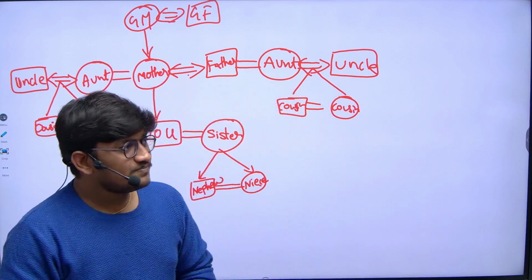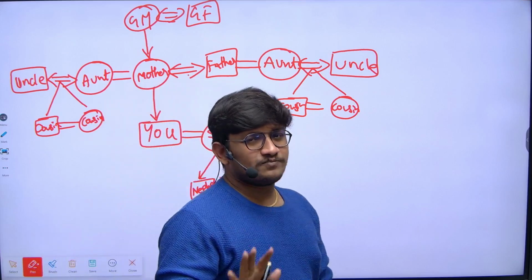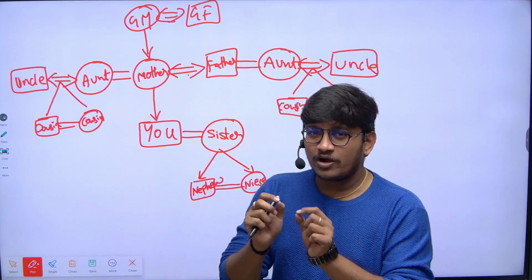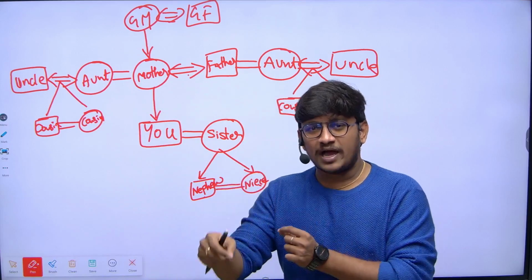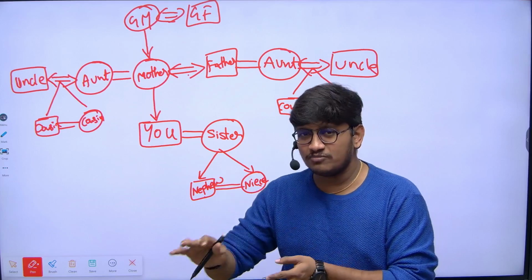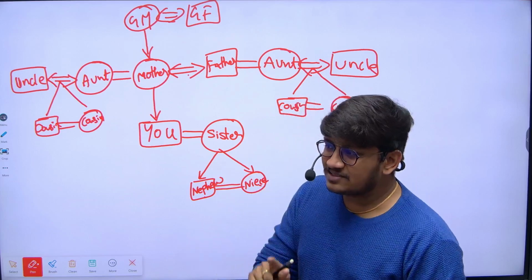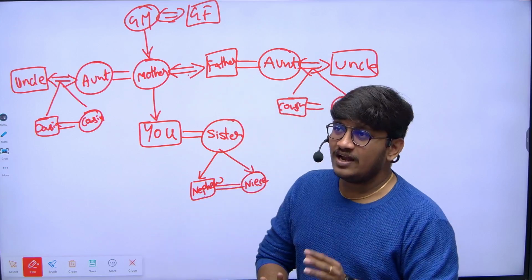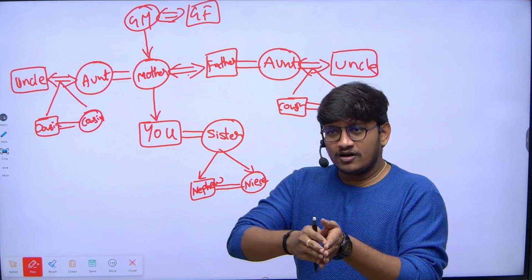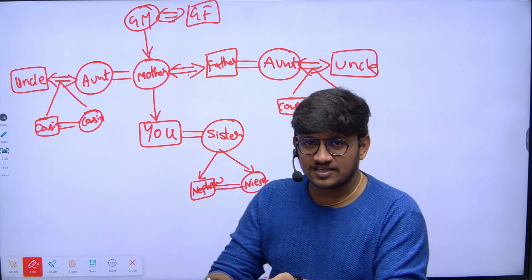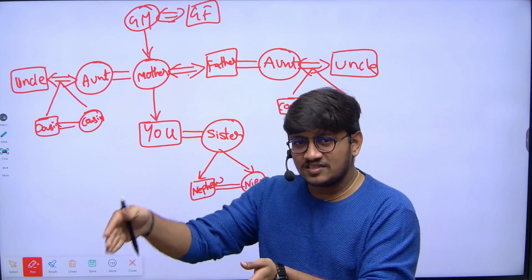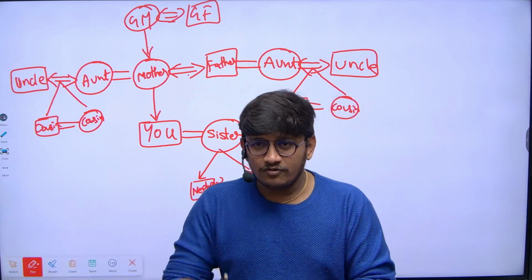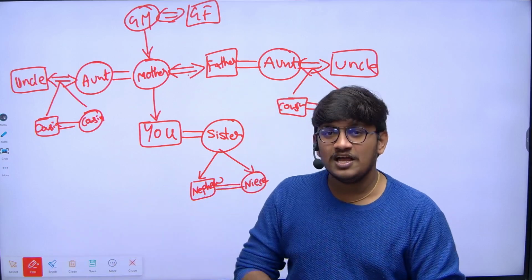Now next, sister-in-law and brother-in-law. Very simple. How to remember these in-law relations: when it is directly connected with your marriage, obviously the in-law relations come into the picture. To whom do we call sister-in-law or brother-in-law? Let's take an example. Your partner may be your wife. Your wife's sister you should call sister-in-law, or your wife's brother you should call brother-in-law.